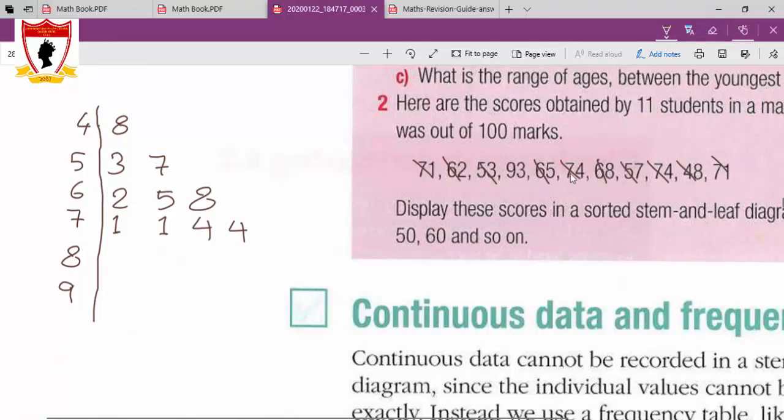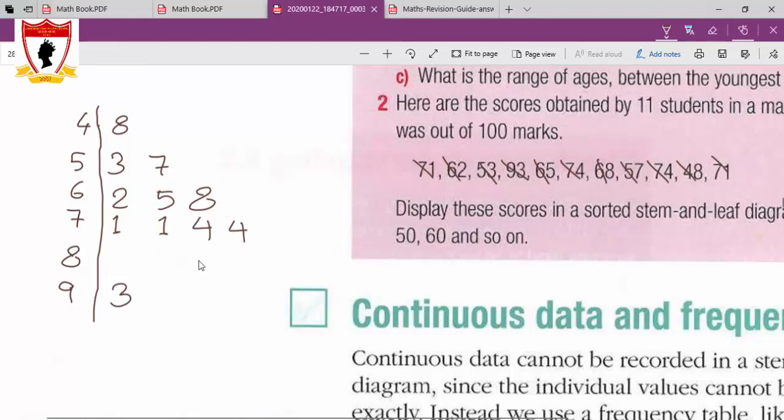Is there any 80s? No, we leave it empty. We cannot write a 0 because 0 here stands for 80 and 80 does not exist here. We have to leave the 80 section empty. And 90s, here is 93. Now these scores are sorted in this stem and leaf diagram.